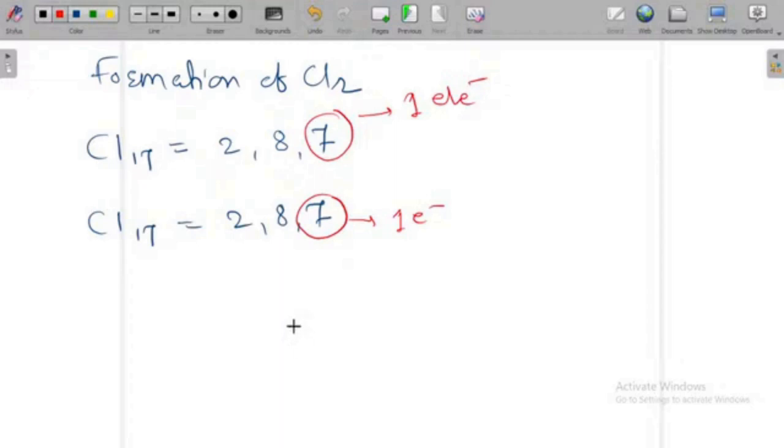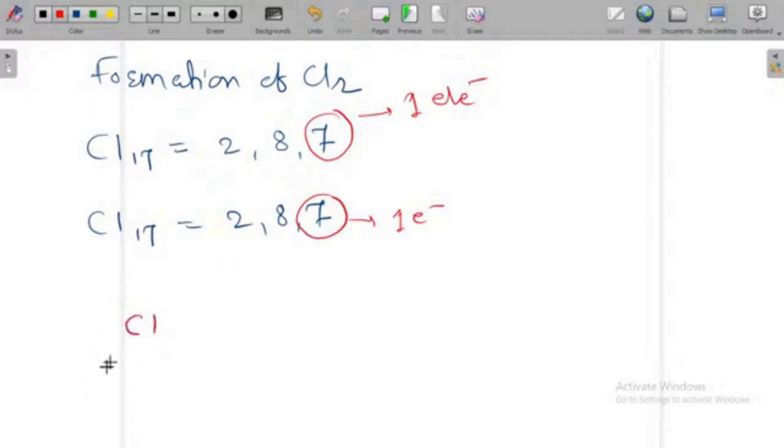Okay. Now how to represent this formation? Please have your attention here, because in the last orbit there are 7 electrons. How are these 7 electrons and 7 electrons going to form the octet, or complete the octet? How? Now see here. This is one chlorine atom.